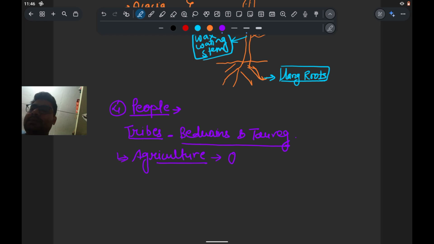The agriculture is possible because of the oasis and Nile River Valley. So here is one word, that is oasis.